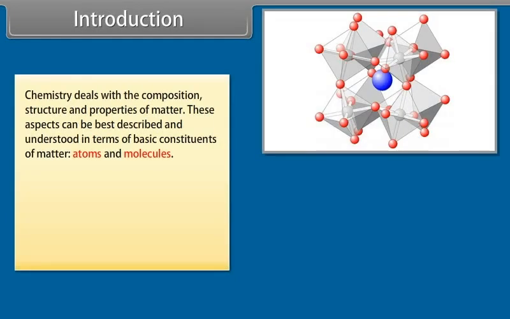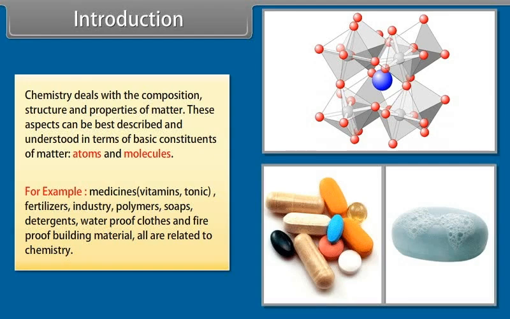Chemistry deals with the composition, structure, and properties of matter. These aspects can be best described and understood in terms of basic constituents of matter, atoms, and molecules. For example, medicines, vitamins, tonic, fertilizers, industry, polymers, soaps, detergents, waterproof clothes, and fireproof building material all are related to